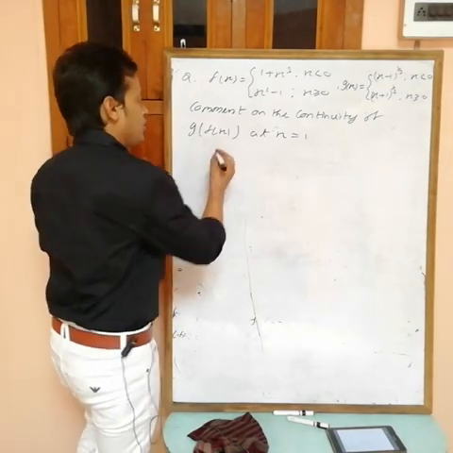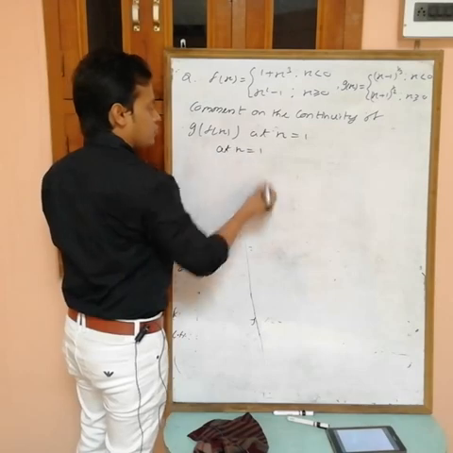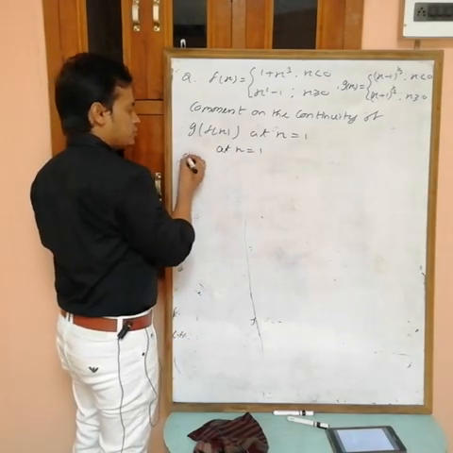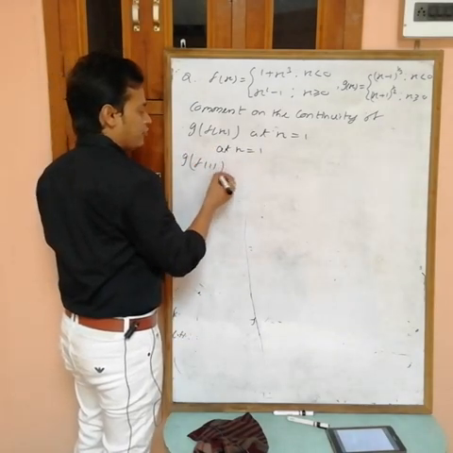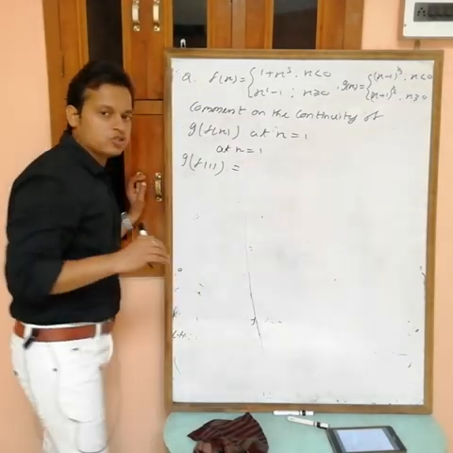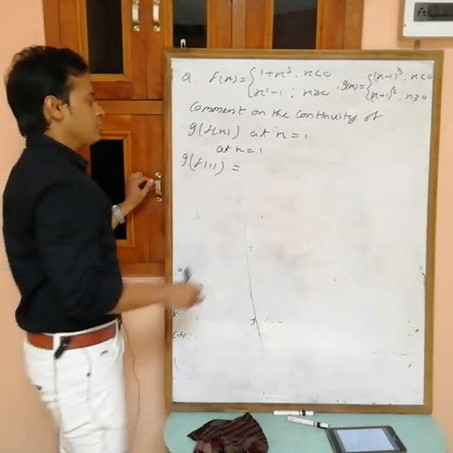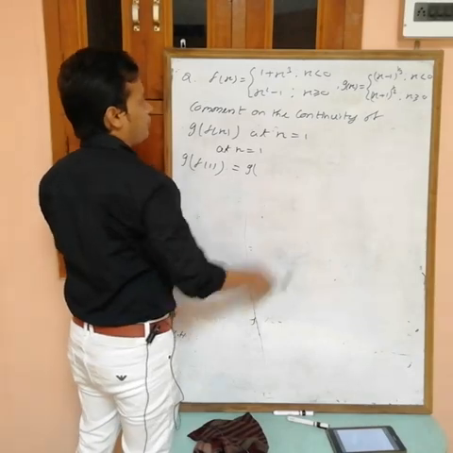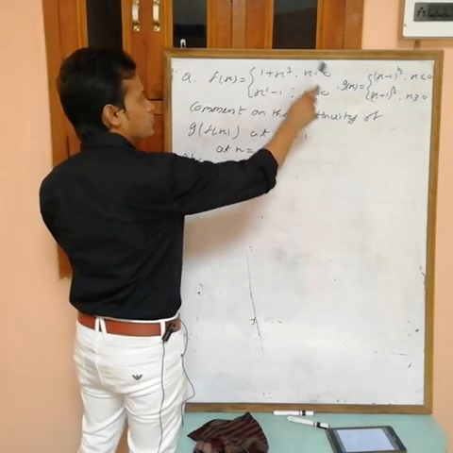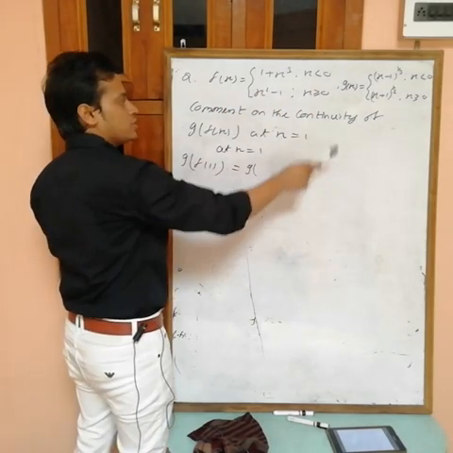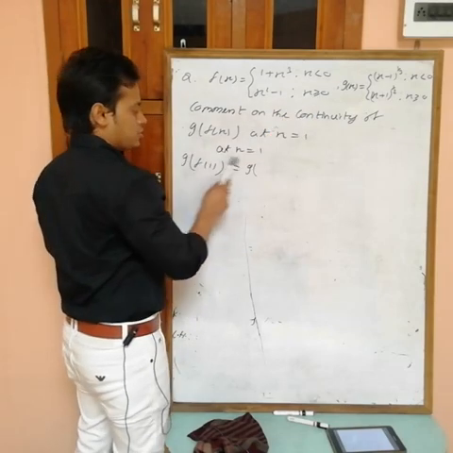Okay, so at x equals 1, first I am finding g of f(1), the value of the function at this point, because this must equal LHL and RHL. So first f(1): f(x) equals this one when x is less than 0, and equals this one when x is greater than or equal to 0. This is greater than 0 now.